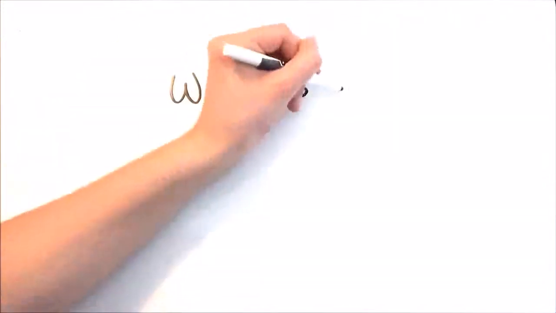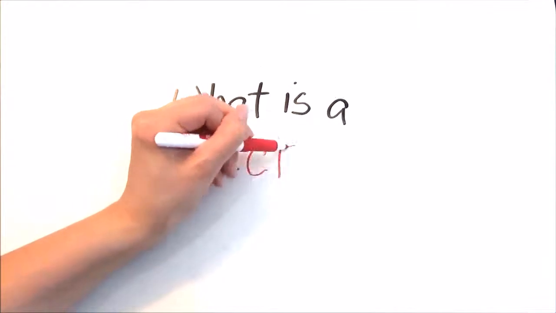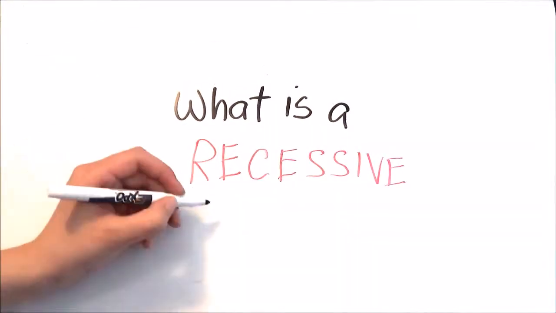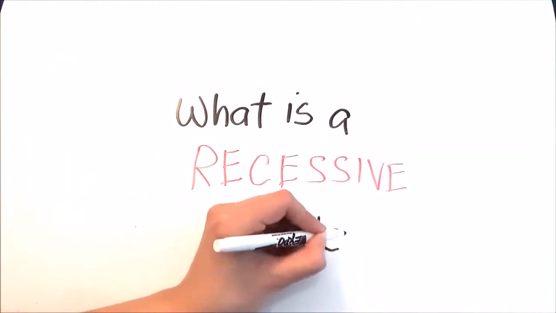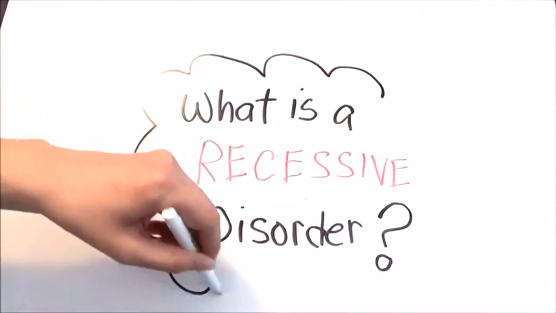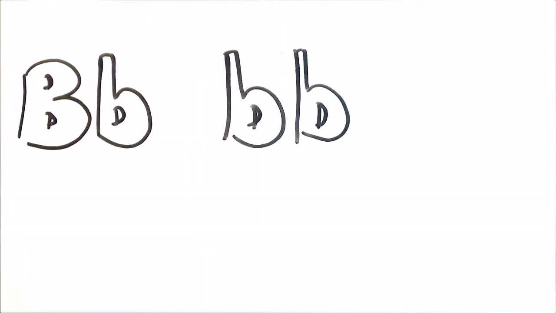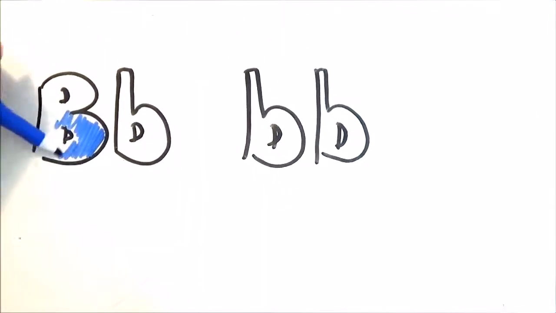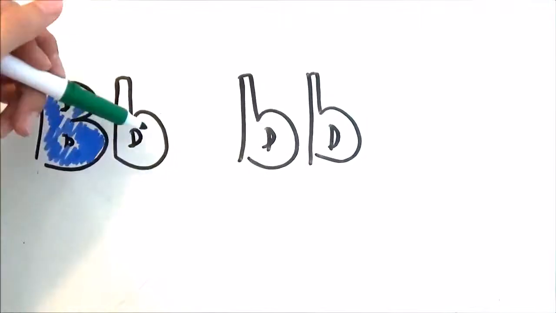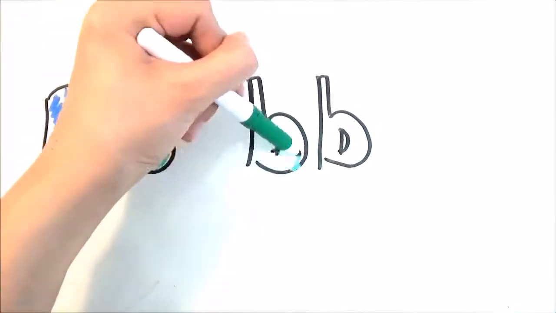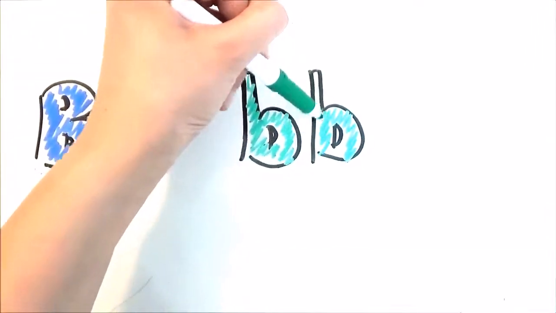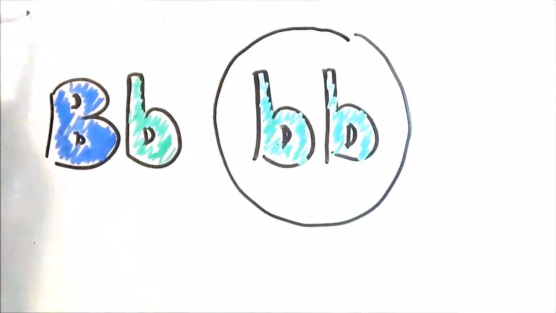The goal of this video is to dispel this myth by giving a quick lesson on how a recessive disorder is manifested. An inherited disorder is represented by two alleles, a dominant allele, capital B, and a recessive allele, little b. An individual whose genotype is heterozygous with a big B and little b will not show the disorder, while a homozygous genotype with two little b's will show the disorder.